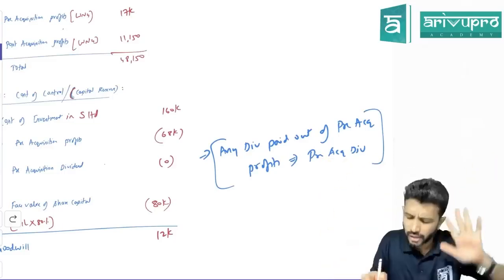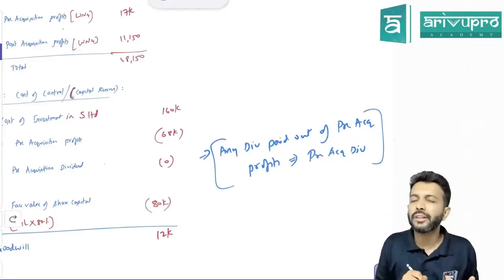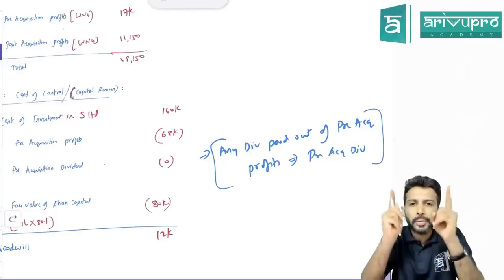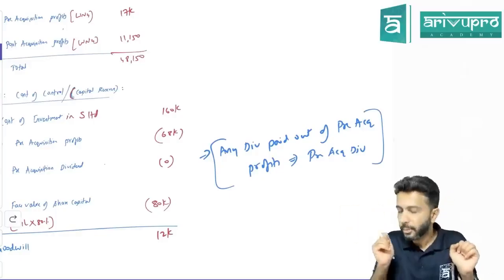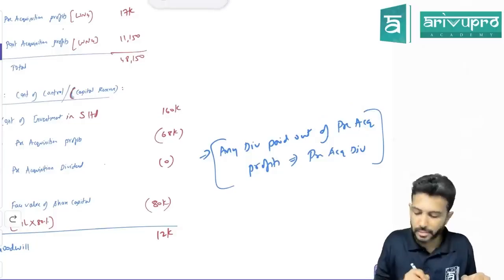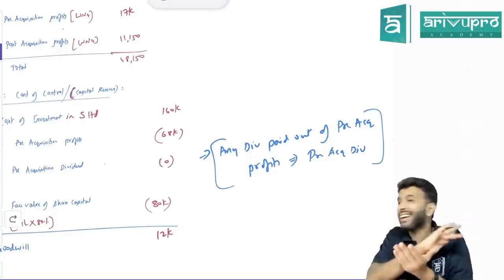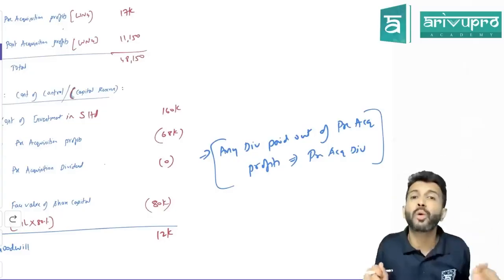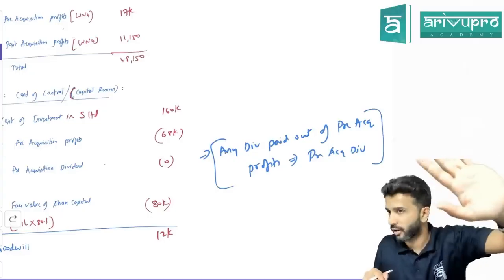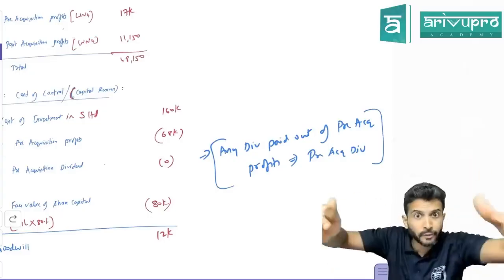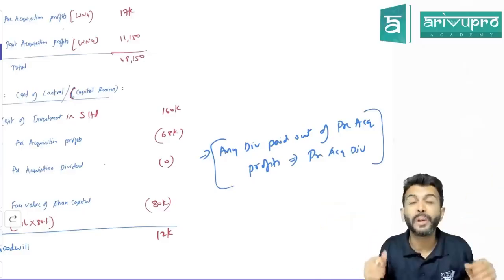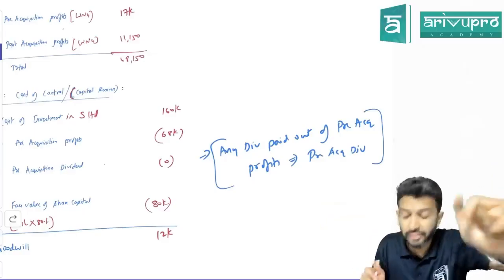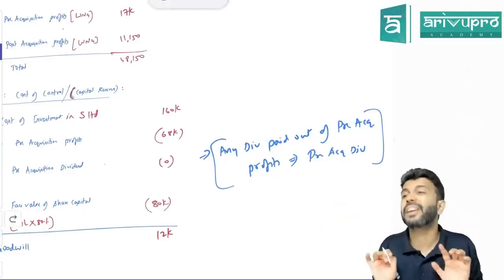Now think logically. Pre-acquisition profit of subsidiary company, should the holding company logically get it? No. Why? Because these profits were made much before the holding company became a shareholder. So pre-acquisition profit they should not get. Now pre-acquisition dividend means dividend paid out of pre-acquisition profit.